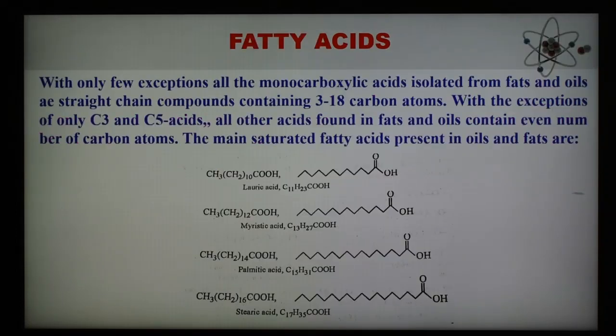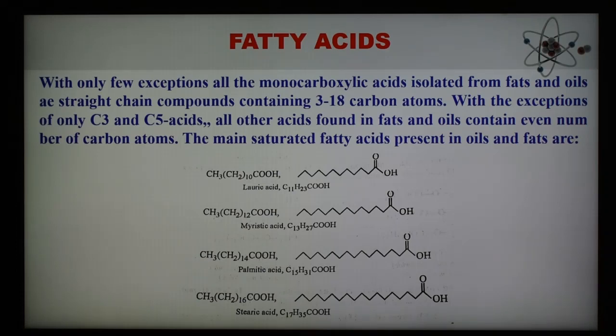And what are the fatty acids? With only a few exceptions, the monocarboxylic acids isolated from fats and oils are straight chain compounds containing 3 to 18 carbon atoms, with the exception of only carbon 3 and carbon 5 acids. All other acids found in fats and oils contain an even number of carbon atoms. The main fatty acids present in oils and fats are given here as examples.